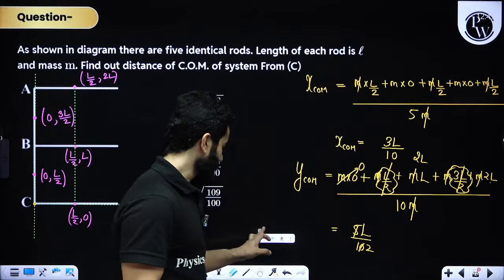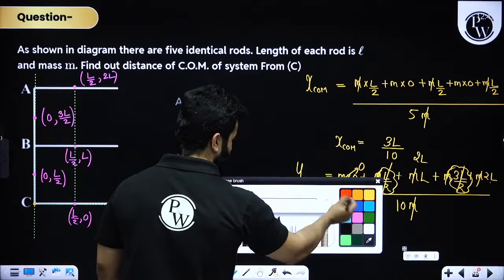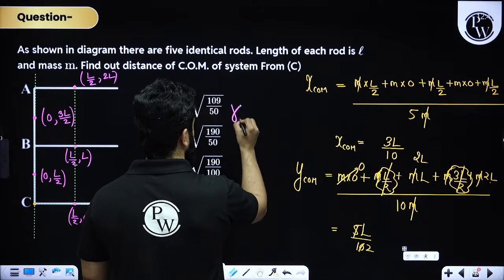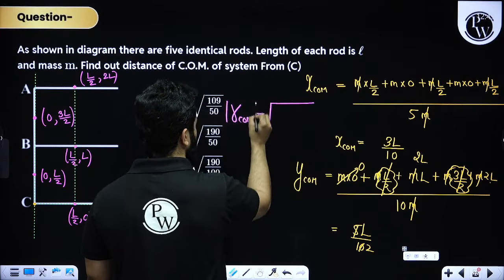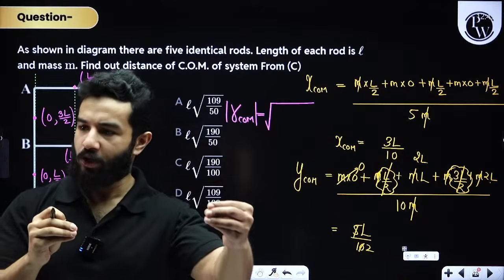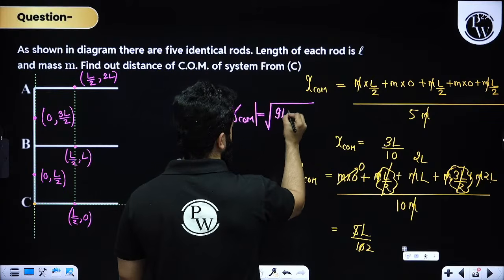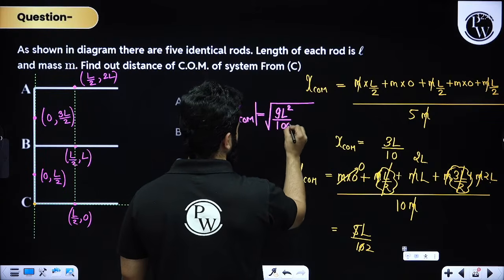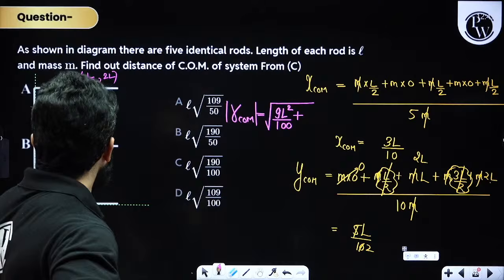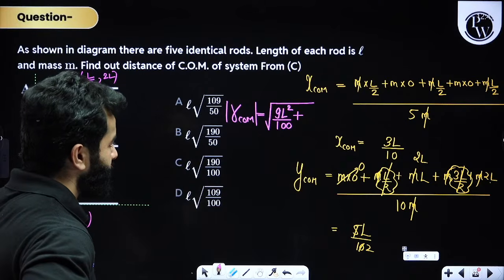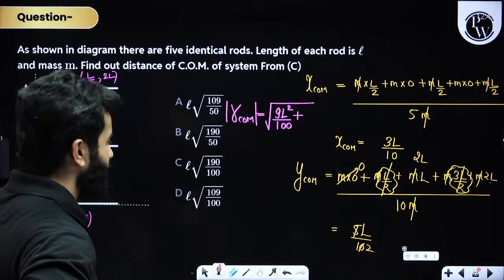Is it clear? This means that RCOM will be under root of, I am talking about the magnitude of RCOM. Got it? The distance of center of mass from origin. So that will be square of 3L by 10, so 9L square by 100 plus, I think there is some mistake. Let's check it again, because I think we should get our answer as L. Divided by 5M.